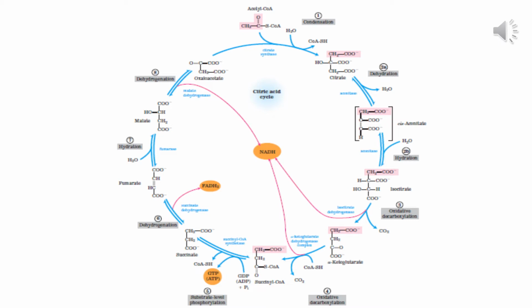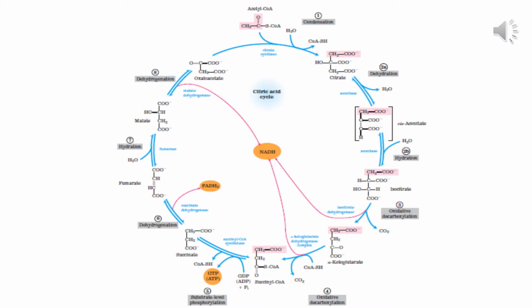And how many stages are there in this pathway? You number there 1, 2, 3. You can see at the end there are 8 stages in this pathway. It is beginning with acetyl coenzyme A combining with the oxaloacetate. Then citrate is produced, and going on at the end oxaloacetate is regenerated. That's why we call it a cycle.